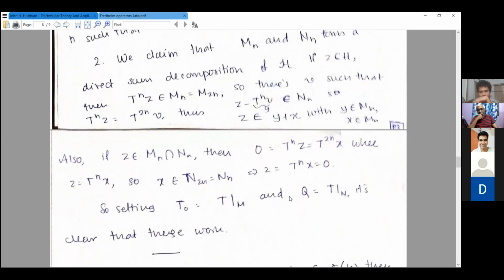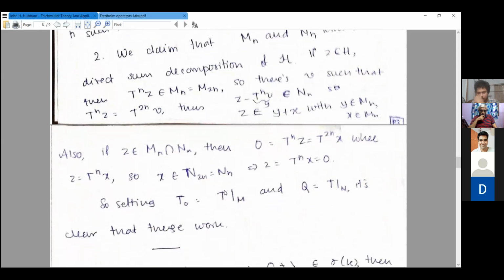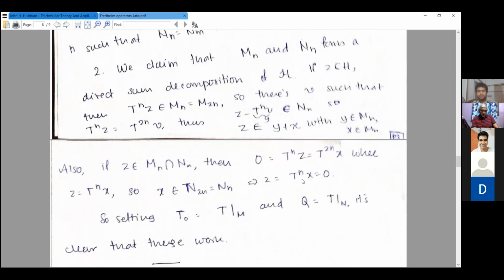So if you say T naught equals T restricted to M and Q equals P equals M, then it's clear that this works, because it is finite dimensional, that is clear. Q is important, that's also clear, because this chain stabilizes. T naught is invertible, that's also clear, because if we apply T to it, then it becomes T naught itself. So T is both injective and surjective, hence it is invertible by the Banach inverse theorem.